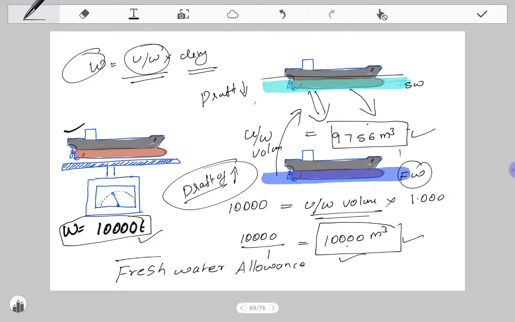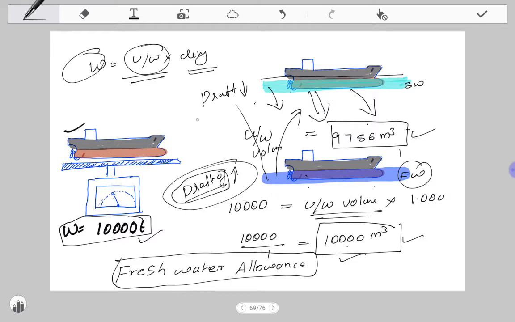So what is a freshwater allowance? Freshwater allowance is the increase of draft when the ship is navigating from salt water to fresh water. And vice versa, when the ship goes from fresh water to salt water, the draft will reduce.